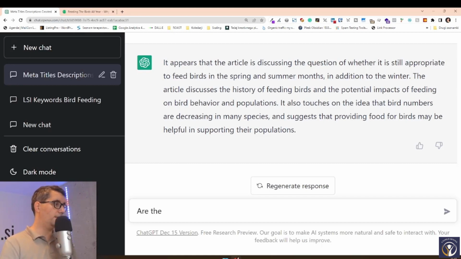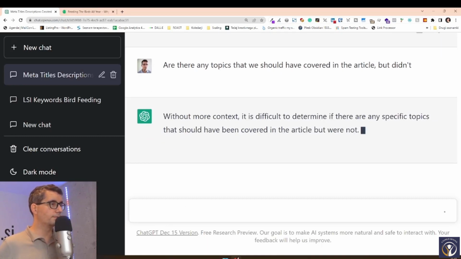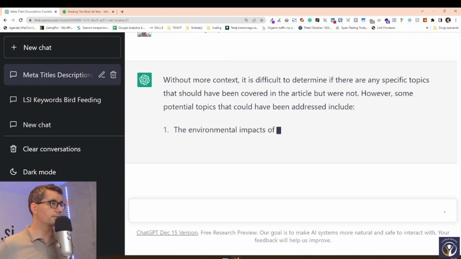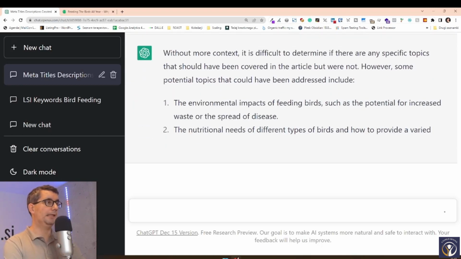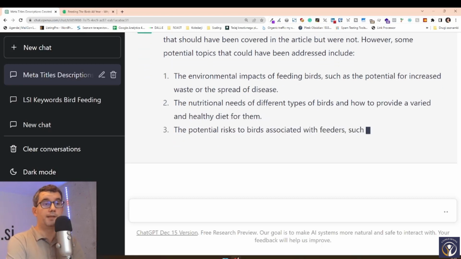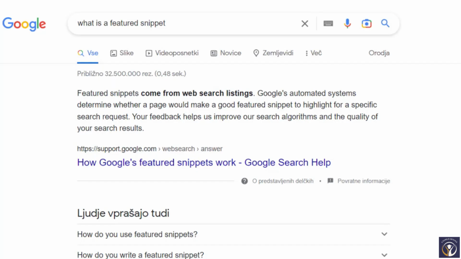Are there any topics that we should have covered in the article but didn't? And now it gives us topics that it thinks we didn't cover, and that we should additionally cover, right?